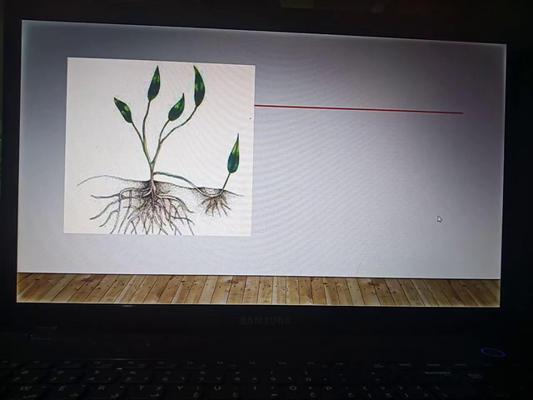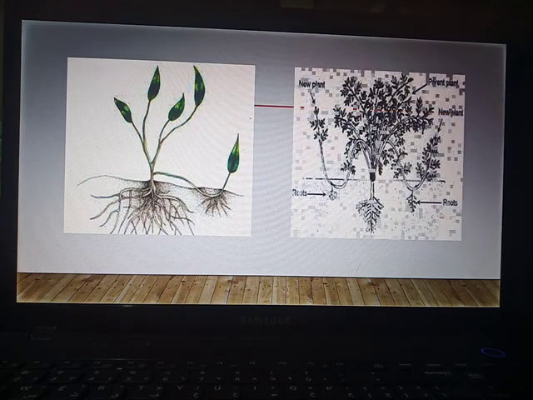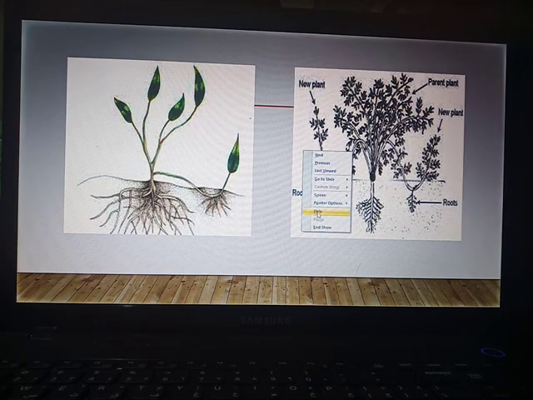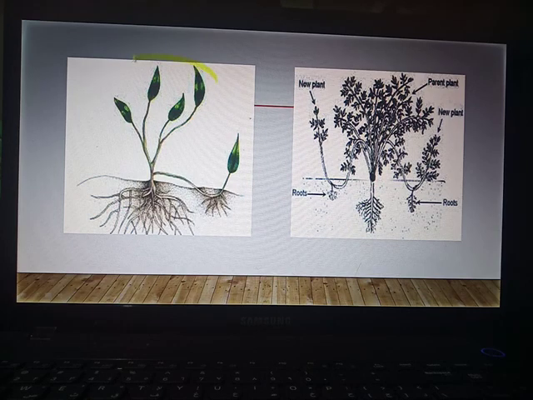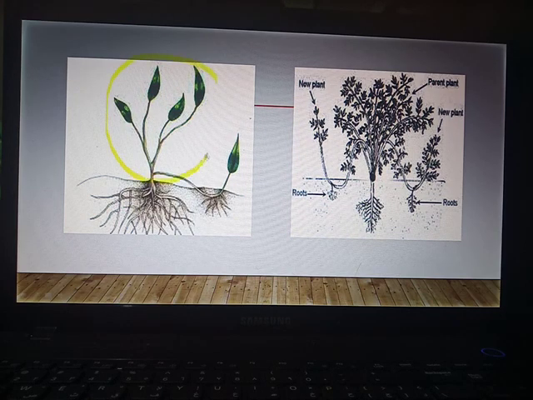Let us check the diagrammatic representation of layering. Here it is the old plant which is used for growth of a new plant. Here it is a stem which is buried inside the soil.